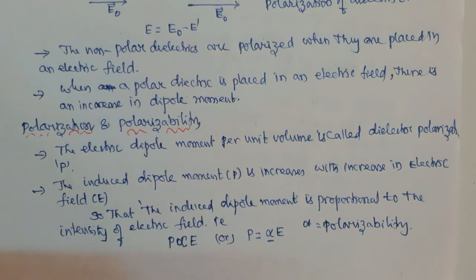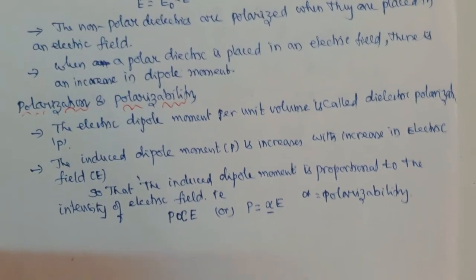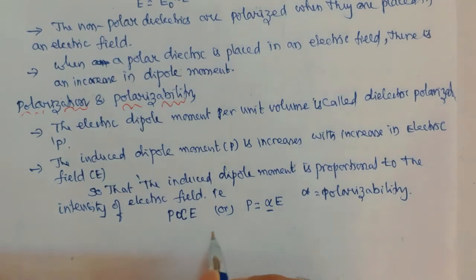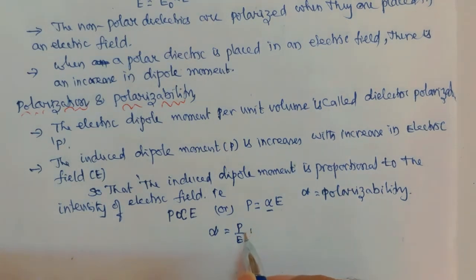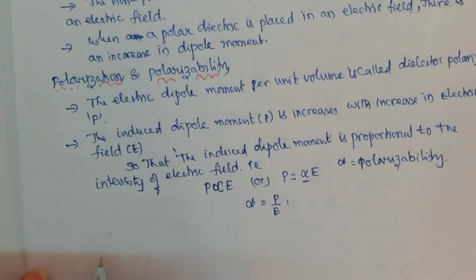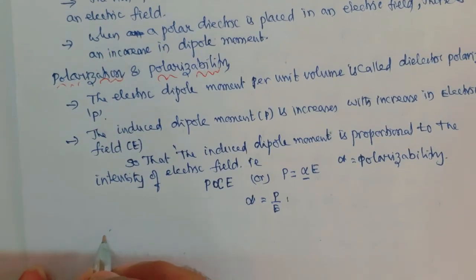Alpha is the polarizability. The polarizability is defined as the induced dipole moment per unit electric field, that is, from this equation alpha is equal to P by E.